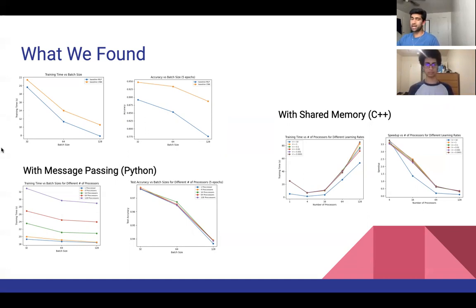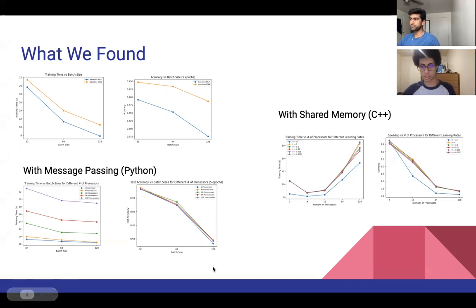But when we incorporate message passing in our very simple CNN, we saw that the decrease in training time when we increase the batch size is present, but at a lower degree. Specifically, due to the overhead from sending all these messages, specifically the large weight matrices, we saw that the increase in batch size was still enough to reduce the training time, but not enough to result in the linear reduction in training time that we were accustomed to seeing without message passing. Additionally, we see that increasing the batch size results in lower accuracy. This is a common phenomenon throughout neural networks, simply because the higher the batch size, the poorer the generalization, i.e. the poorer the testing accuracy of the resulting neural network.